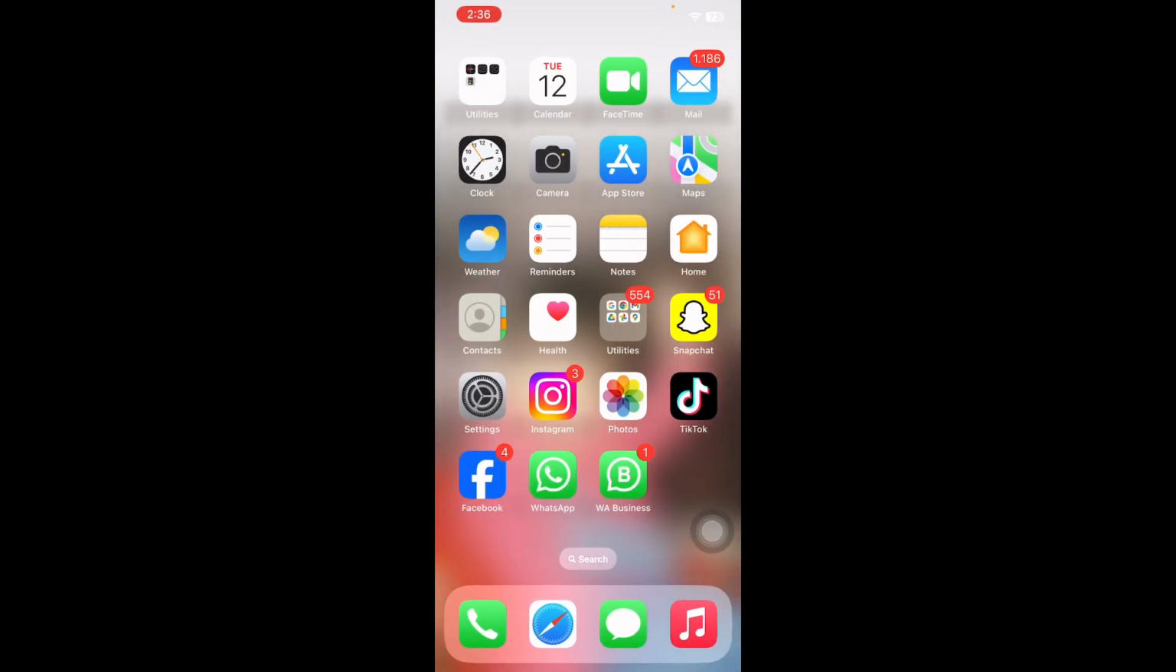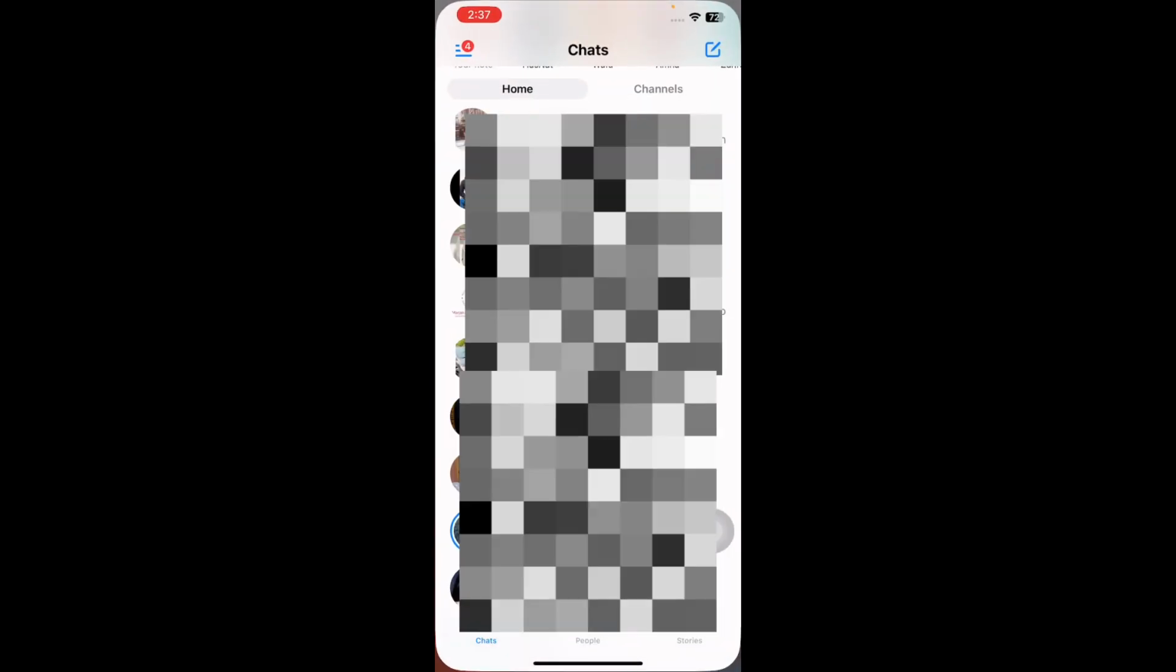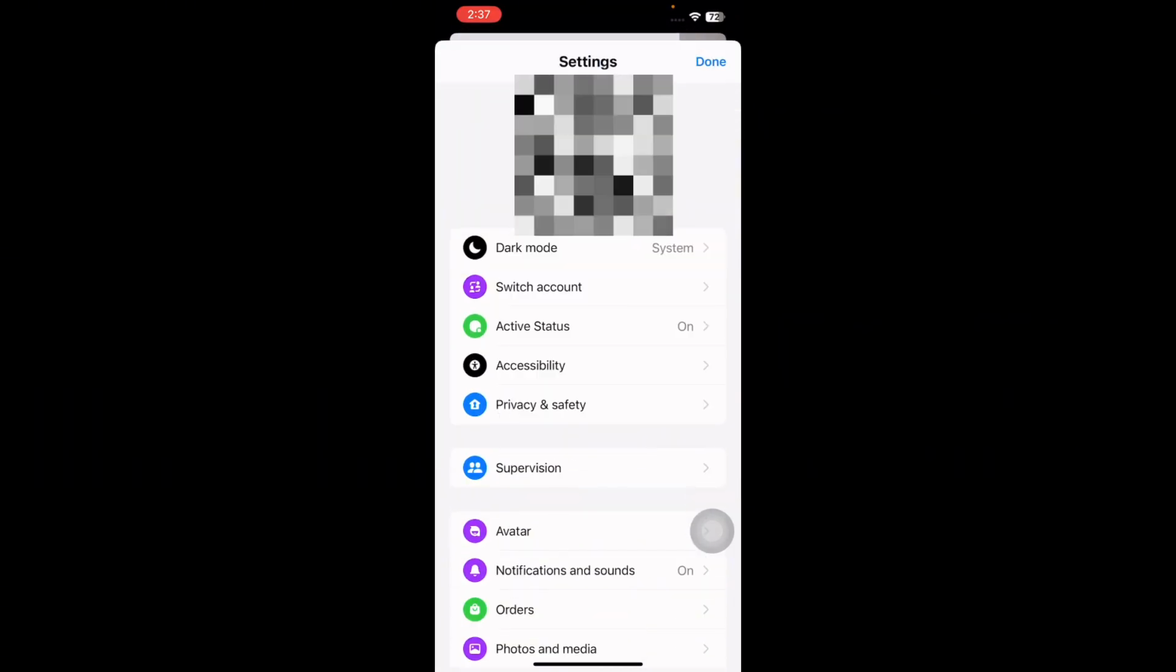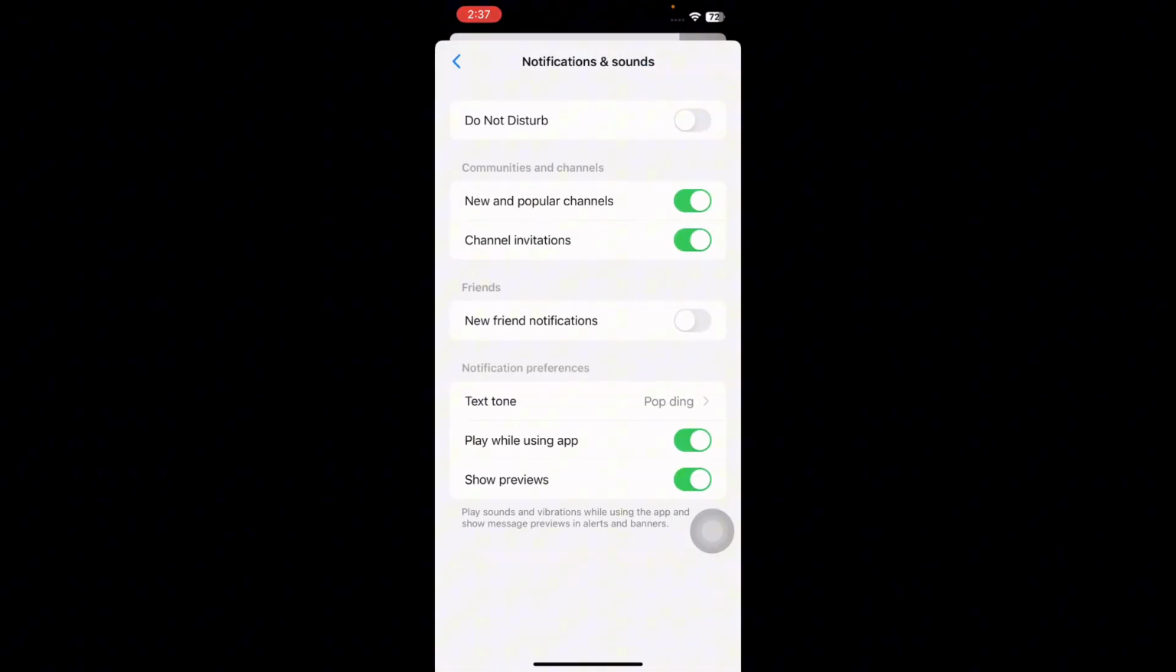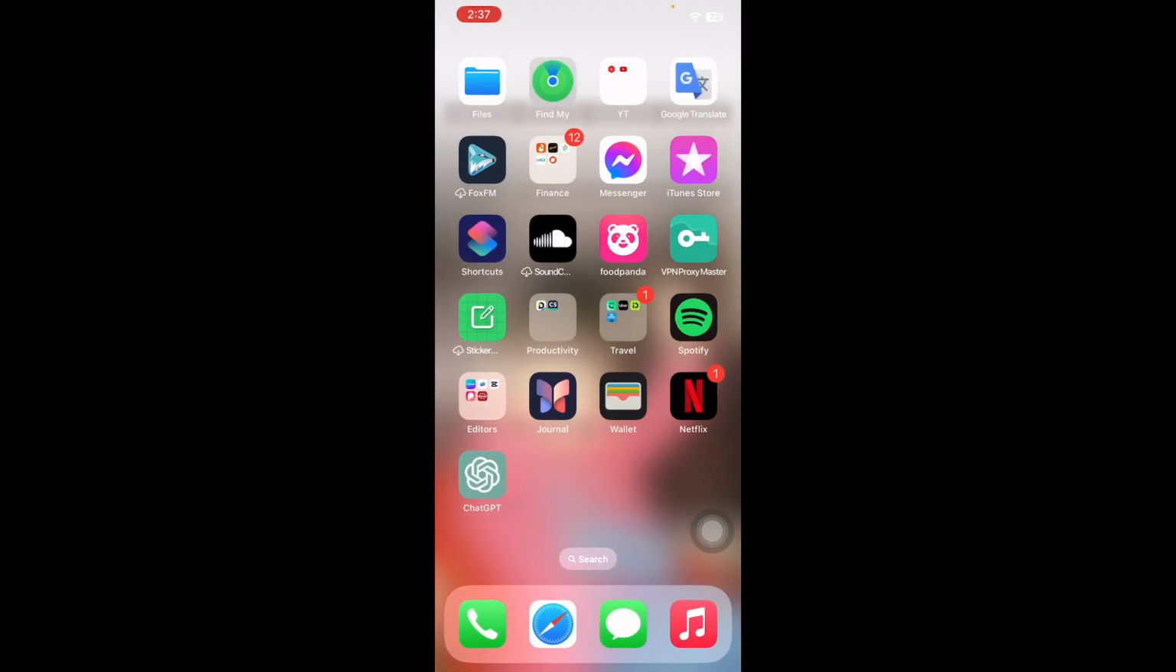Next, open the Messenger app. Tap on it. Next, tap the three vertical lines at the top. Select the settings icon. Then tap Notifications and Sounds. Toggle off Play While Using App in Messenger. You successfully turned off annoying Facebook sounds on iPhone. That's it. It was that simple.